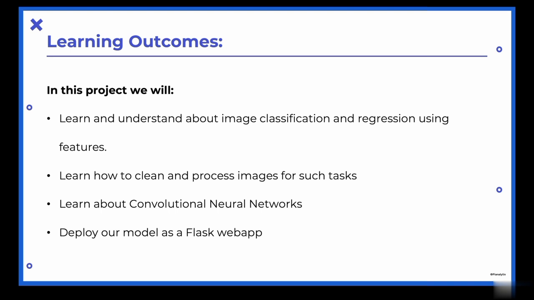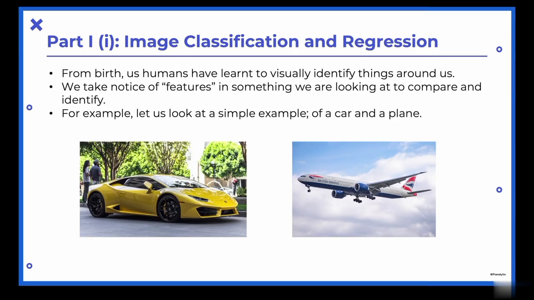We learn about convolutional neural networks. Finally, we'll deploy a model as a Flask Web App. So let us talk about image classification and regression. From birth, us humans have learned to visually identify things around us.